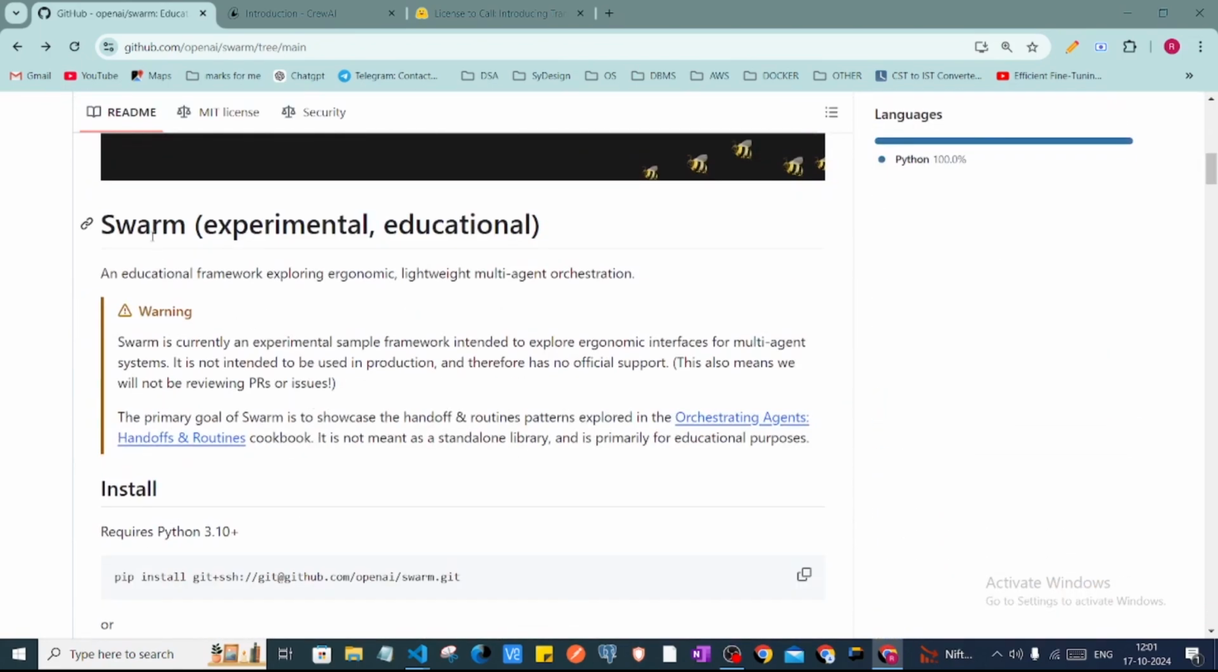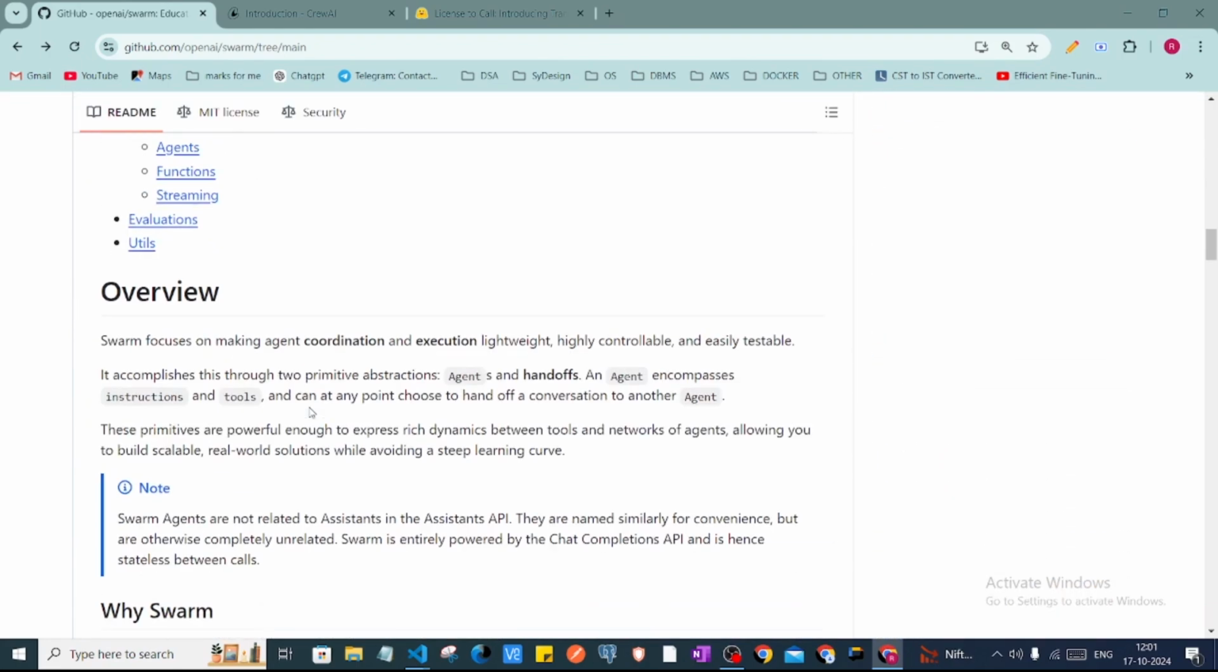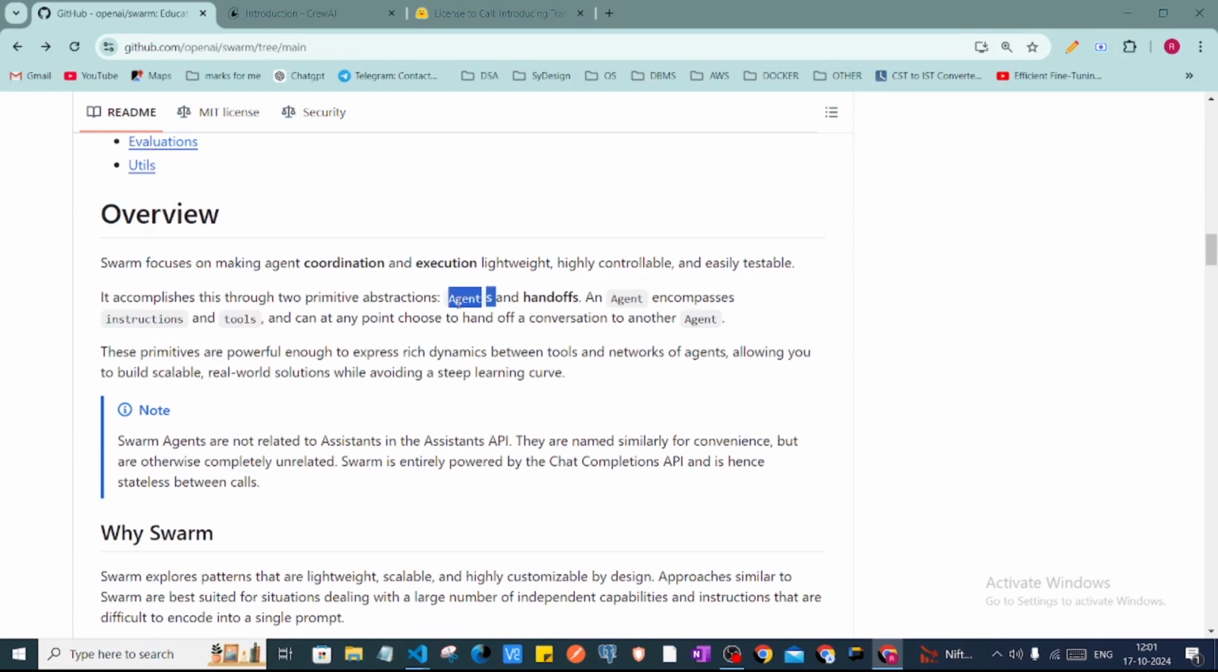But Swarm is mainly focusing on two things. First one is agents and second one is handoff. Agents encompass instructions and tools. Instructions are whatever we give in the agent, that you are this agent to do this kind of thing. And tools are the functions whatever we create. And handoffs are similar to transferring the request from one agent to another agent.